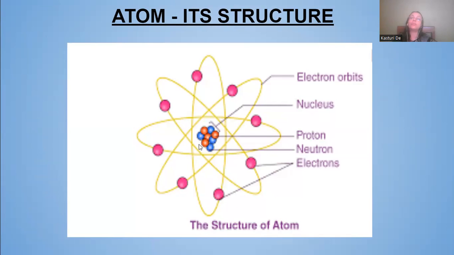Combining together, they form the central part of the atom, which is known as the nucleus. And there are orbits, which are imaginary paths around the nucleus on which the electrons move. Those are known as orbits or energy levels or shells.